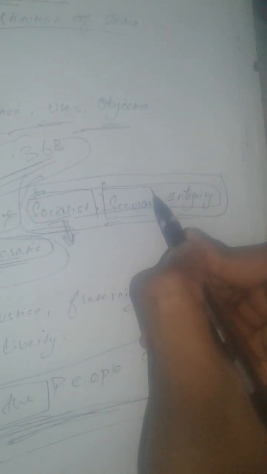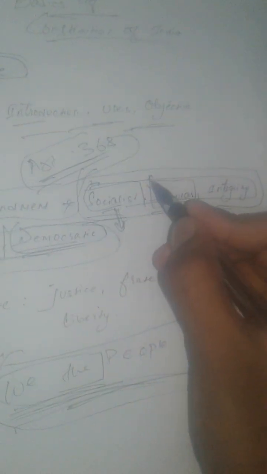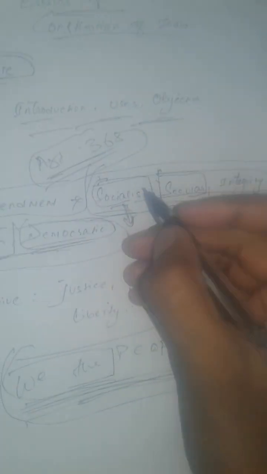Right now, next is secular. This is a very controversial topic. Secularism in our constitution means that no government or state shall have its own religion. People have the right to practice any religion which they want to practice, but the particular state shall not have any religion on its books.